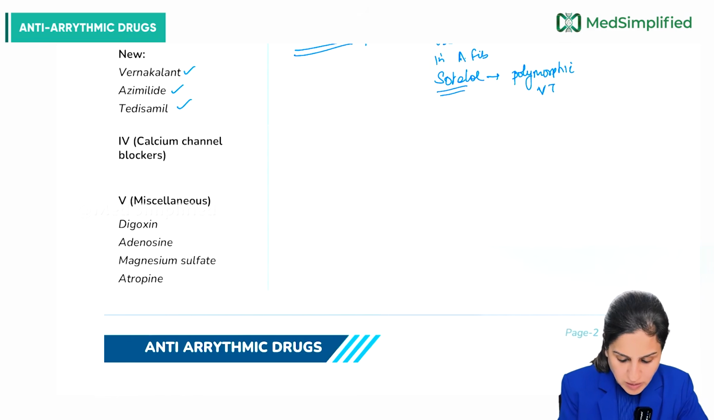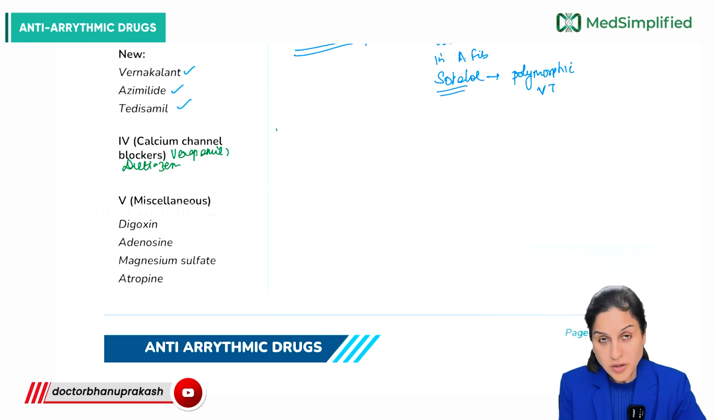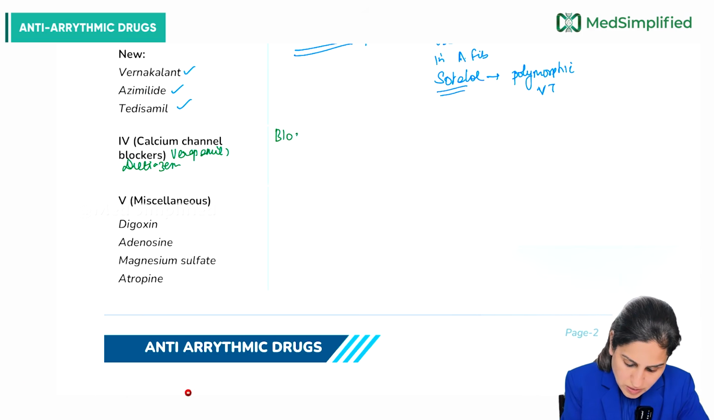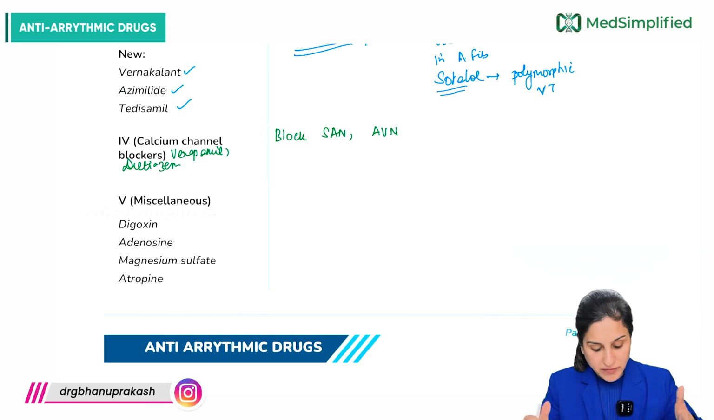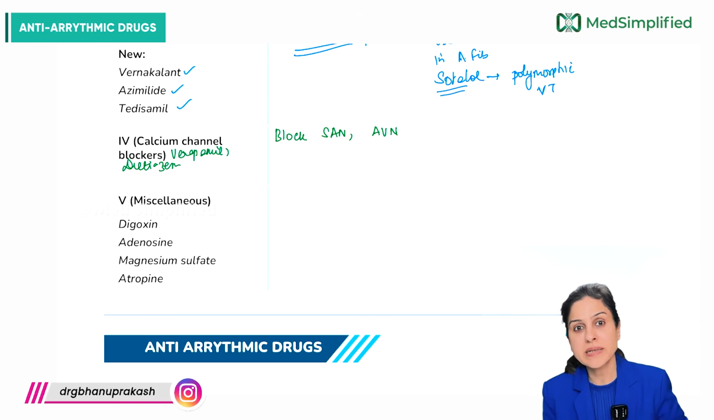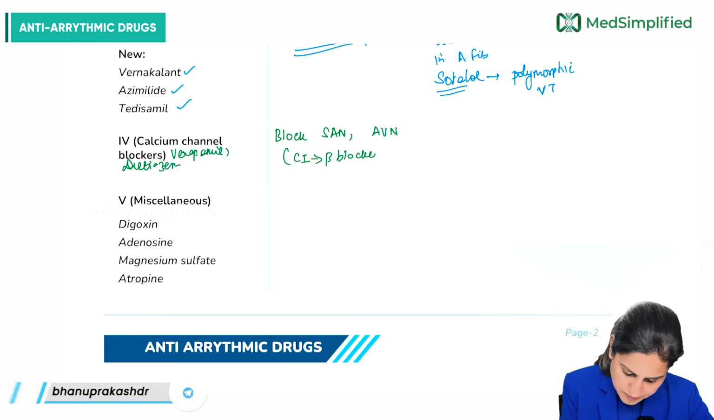Next, the fourth group, we have the calcium channel blockers. So, in the calcium channel blockers, we have verapamil, and we have diltiazem. Again, what they are going to do? They are going to block the SA node and the AV node. Never give calcium channel blockers along with beta blockers. Similar action, so they are going to further depress both of these. So they are contraindicated with beta blockers.